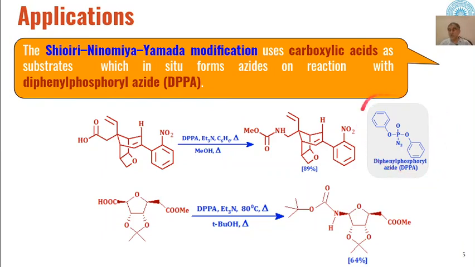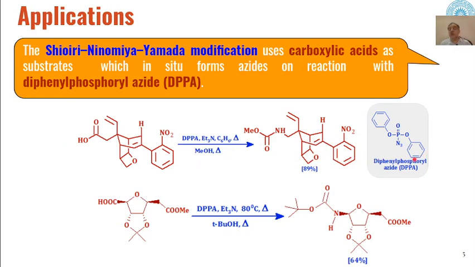This is the structure of DPPA. When we react any carboxylic acid with the DPPA, the azide group from here will be transferred to this keto group, and OH from the carboxylic acid will be transferred to DPPA. So an exchange reaction will take place.